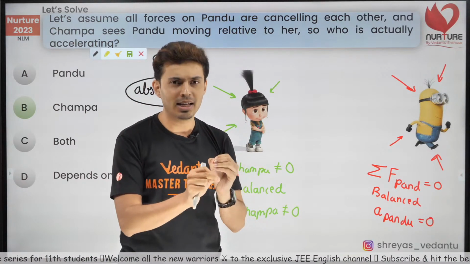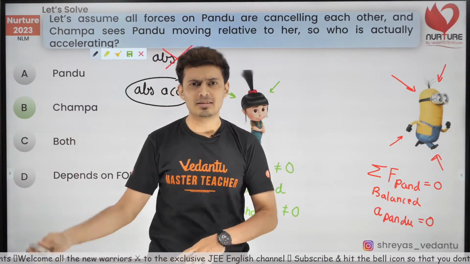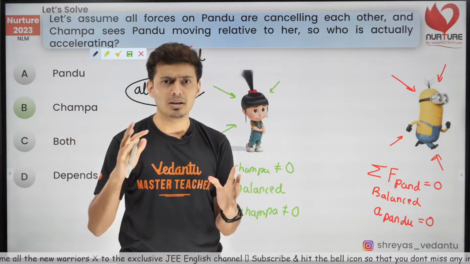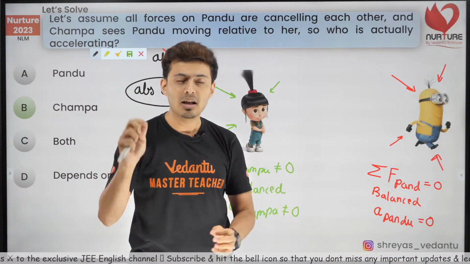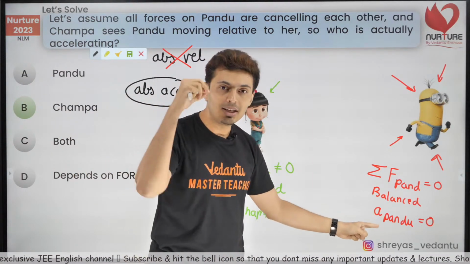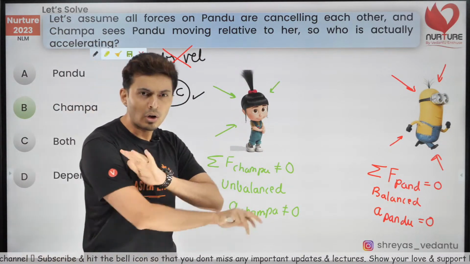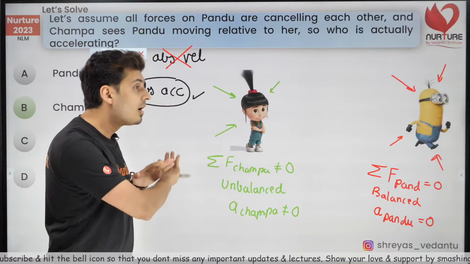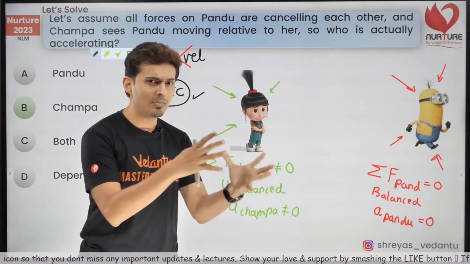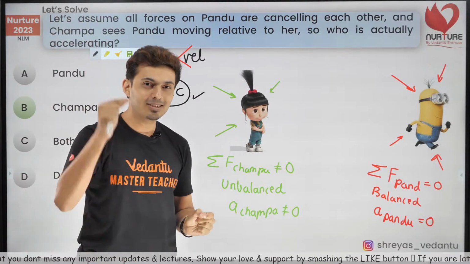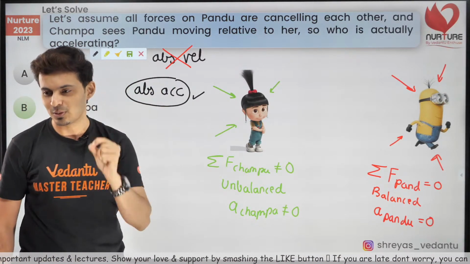You draw the free body diagram and you see all the forces: force by the moon, force by the earth, force by the sun, normal, friction, tension, spring, all forces combined cancel each other, then such a body will have 0 absolute acceleration. And all those bodies like Champa who have non-zero net force, that is, there is some imbalance, they must be accelerating. I hope this makes sense to you.